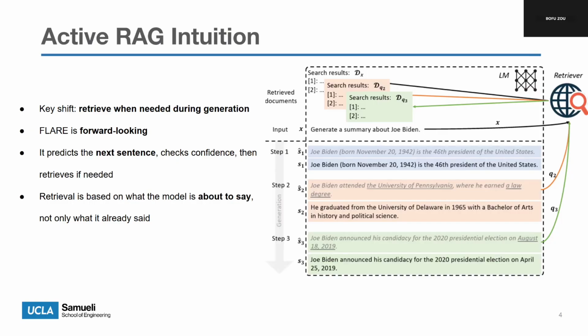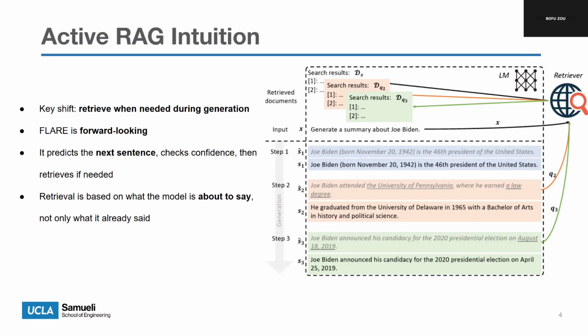In step 2, the model predicts the next sentence, but now some parts are uncertain. For example, the school name or the degree. These low confidence tokens are signals that the model may not actually know the correct fact. So FLARE uses the upcoming sentence to retrieve new documents, and then regenerates the sentence using the retrieved evidence. The same thing happens again in step 3 for another detail, like the date of his campaign announcement.